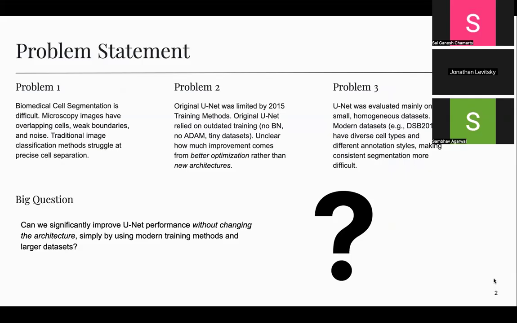So the big question is, can we boost UNet's performance without changing the architecture significantly, just by using modern training techniques and larger data sets?